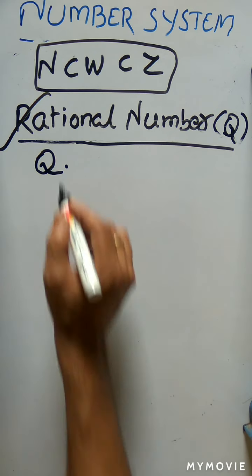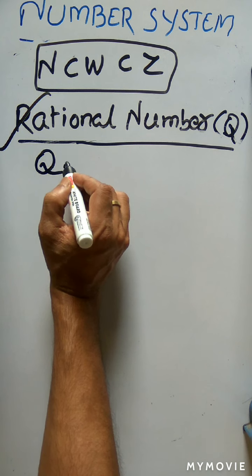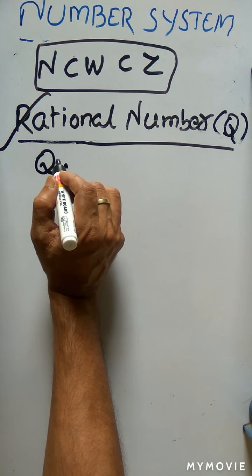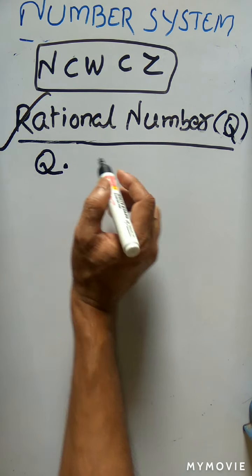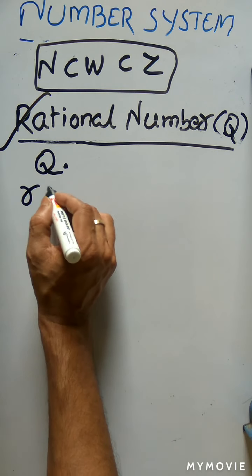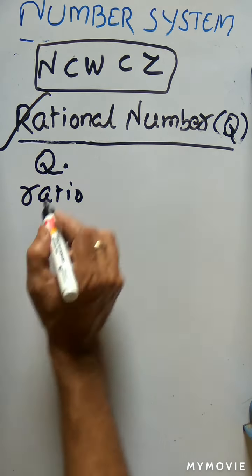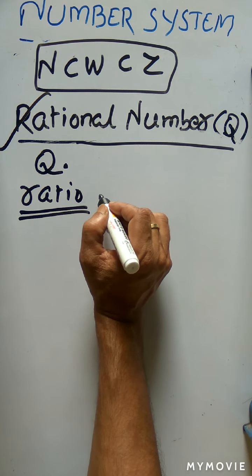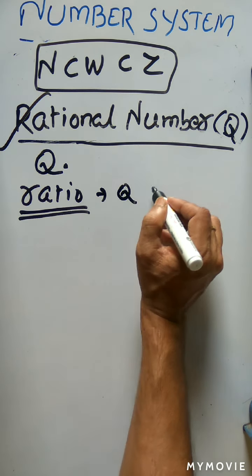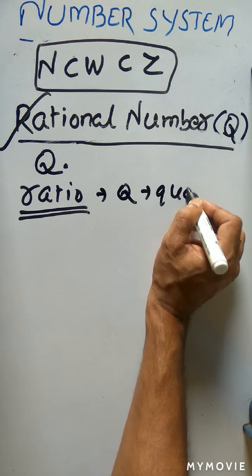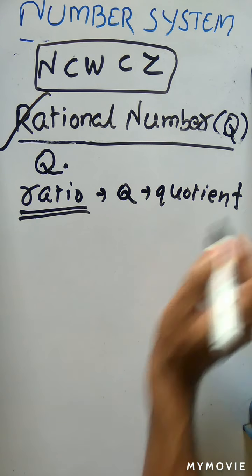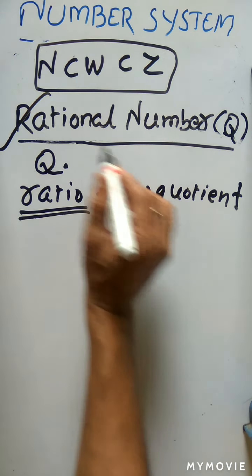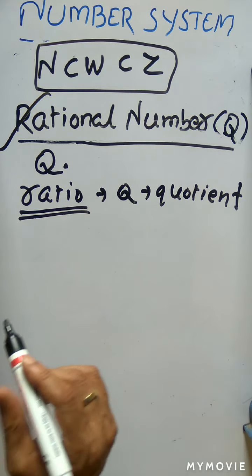So why is the rational number set represented by Q? Because rational number comes from the word ratio, and in a ratio we know the result is a quotient. Q comes from the word quotient. So that's why it is called rational number, and rational number is represented by Q.